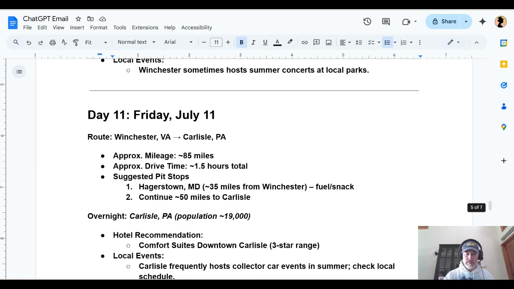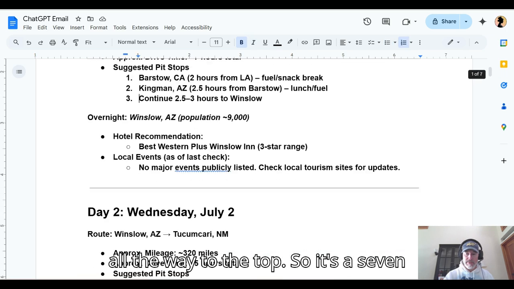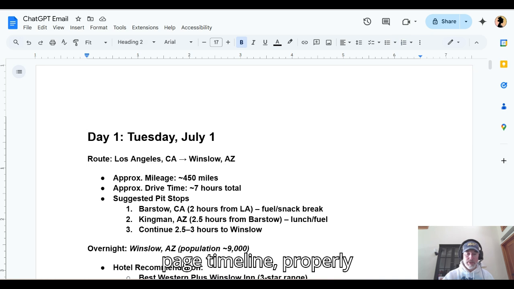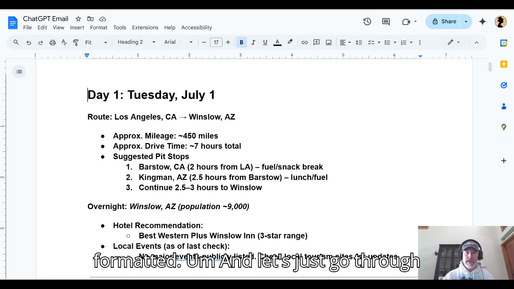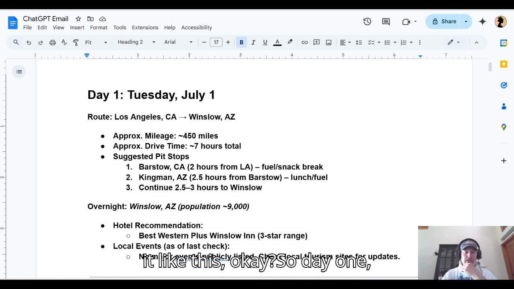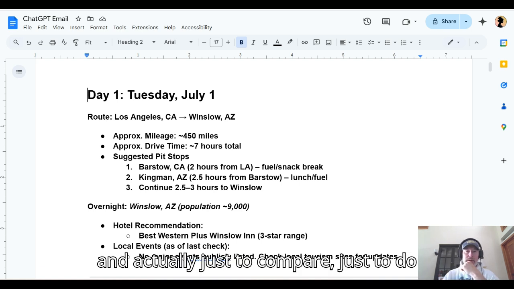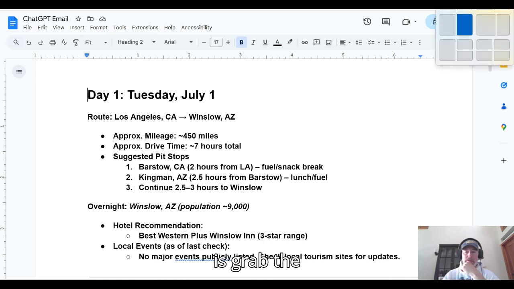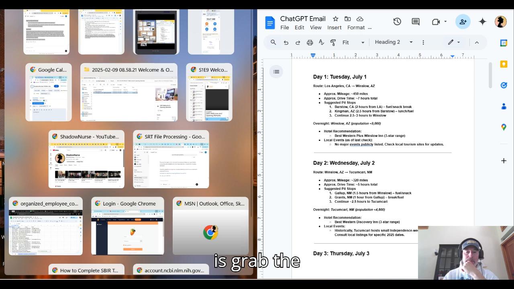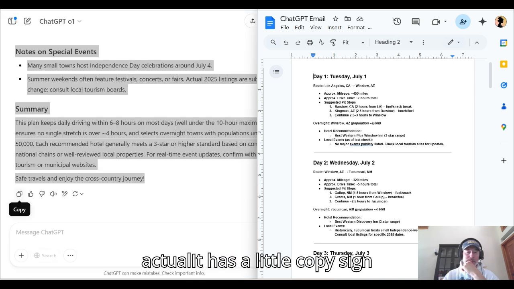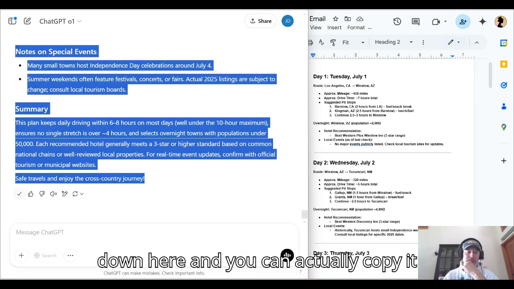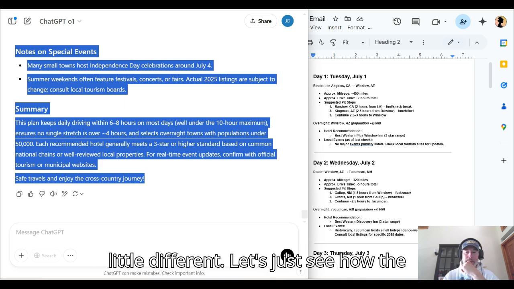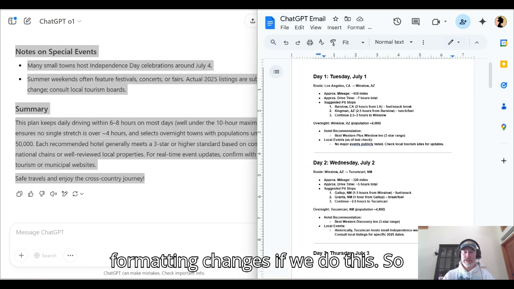Let's go all the way to the top. So it's a 7-page timeline, properly formatted. And let's just go through it like this. Okay, so day one, and actually just to do a quick compare, what I want to do is grab the actual, it has a little copy sign down here and you can actually copy it there. The formatting will probably be a little different. Let's just see how the formatting changes if we do this.